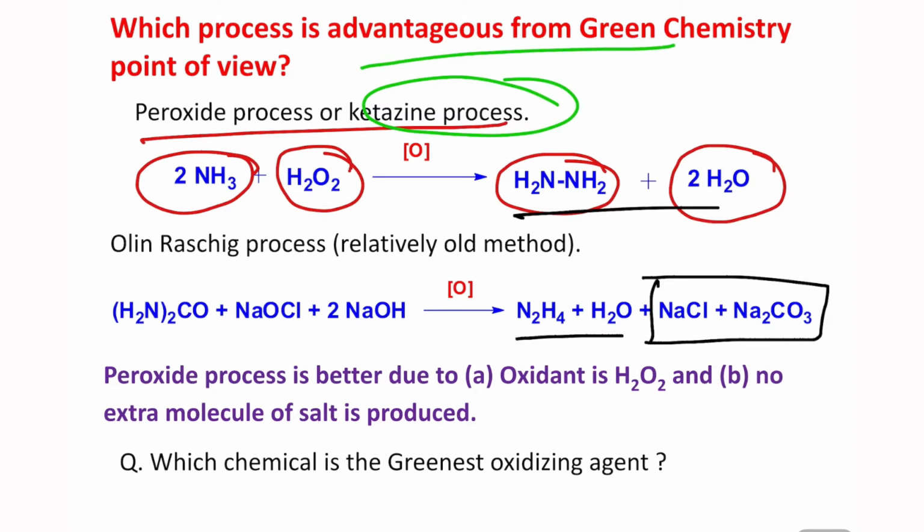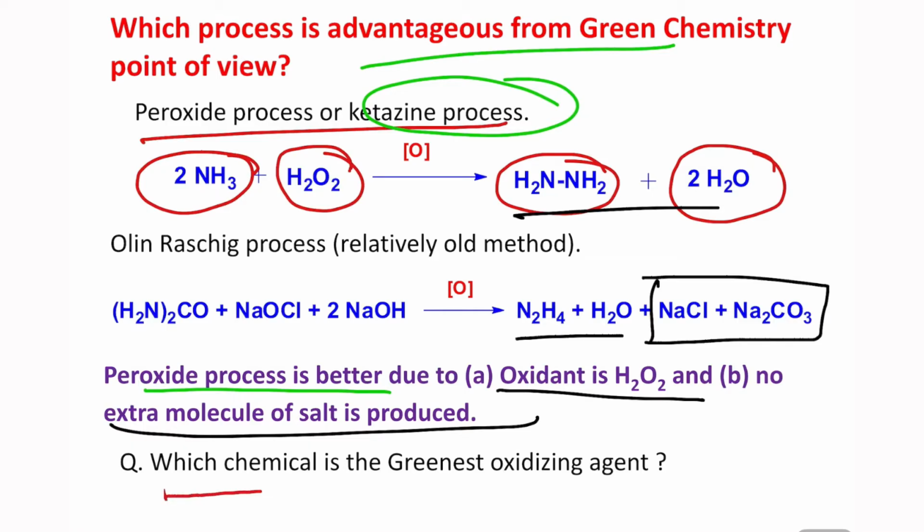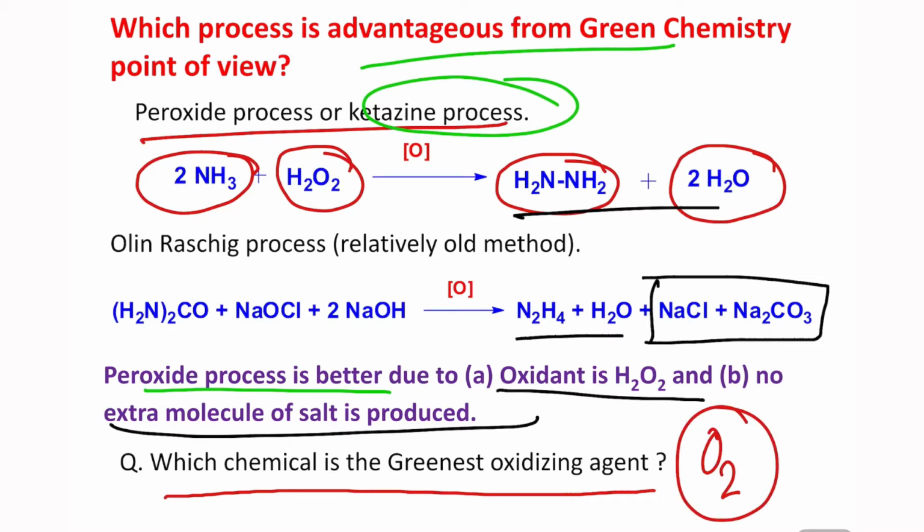So this peroxide process is better as the oxidant is relatively greener, hydrogen peroxide, and no extra molecule of salt is produced. Now which chemical is the greenest oxidizing agent? Obviously atmospheric oxygen, you can say. First of all, we have a huge amount of supply. Second, oxygen is produced photochemically by plants through photosynthesis, so we don't think about that much. It is produced in huge amounts every day, so we have a huge supply.